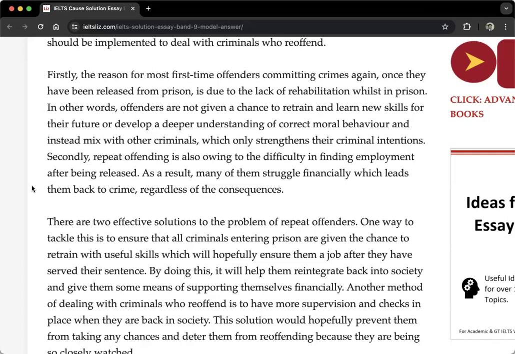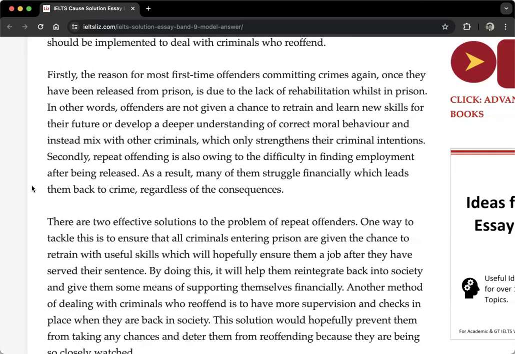Released, it means after being free. So after prison, it's hard to find a job. And as a result, it's the consequence of this idea, many of them struggle financially. Struggle meaning have problems. So they have financial problems, money. And this leads them back to crime, regardless of the consequences.